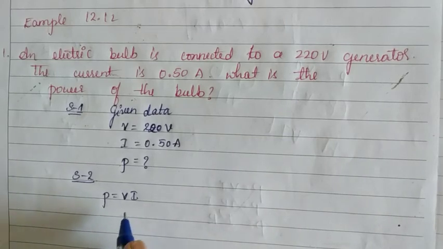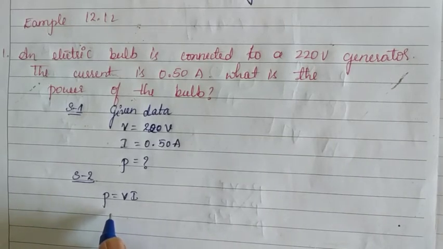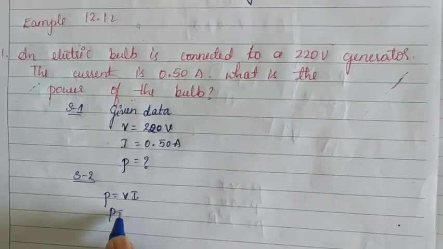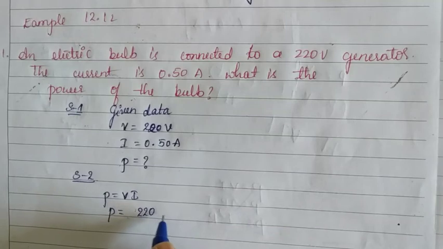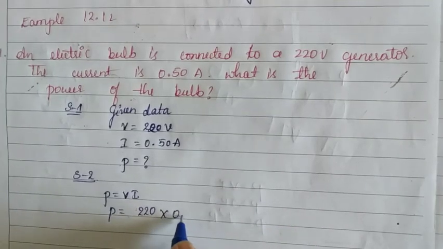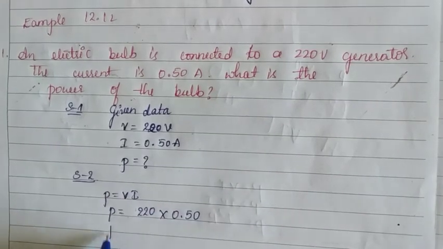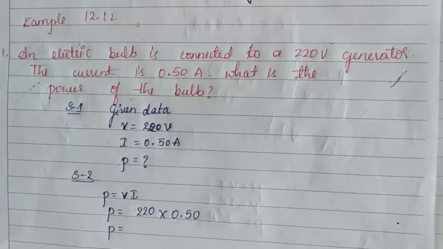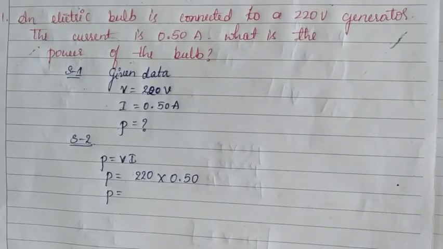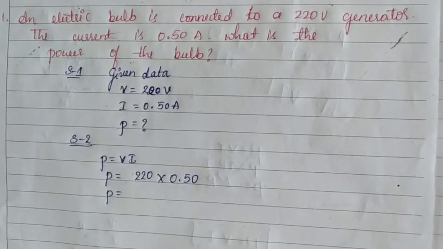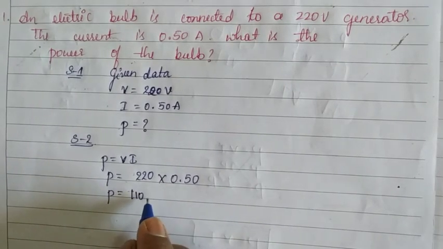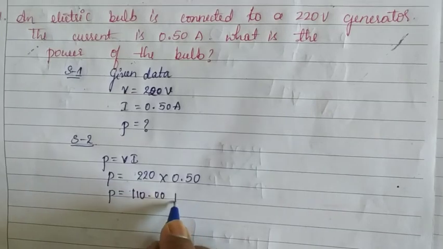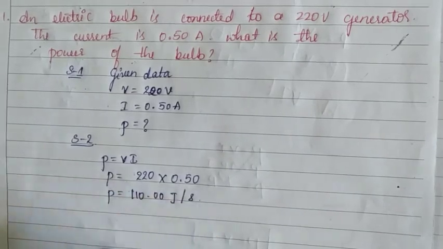Now substitute the values of V and I. P is equal to, instead of V 220, instead of I 0.50. Now both are multiplied together. It gives the value 110.00 joules per second.